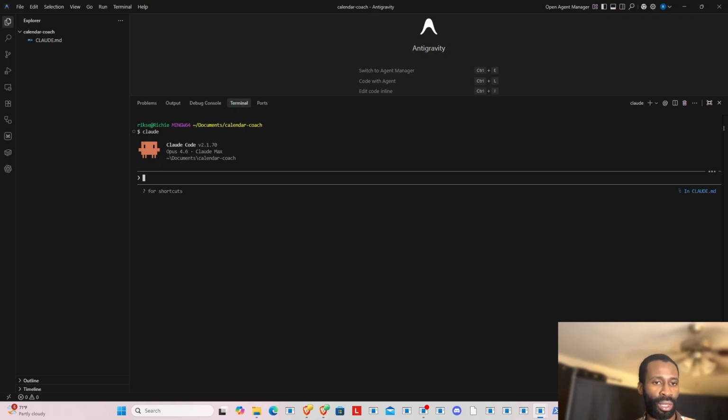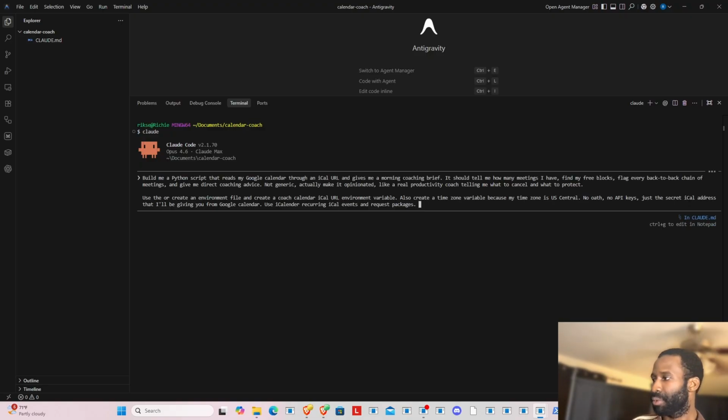No OAuth, no API keys, just the secret iCal address that I'll be giving you from Google Calendar. Use iCalendar, recurring iCal events, and request packages. Okay, that is it right there.